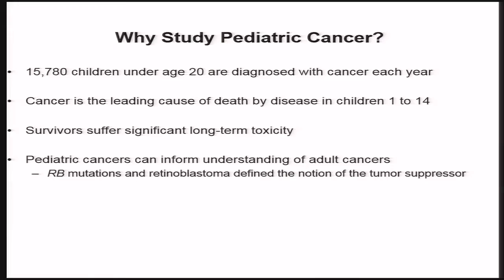But what I'd really like to focus on mostly today is this idea that pediatric cancers can really inform understanding of cancer more broadly, and that when you have a relatively simple genome, you can make observations that are more difficult to make in more heterogeneous, complex tumors. And I think I bring up this comment that RB mutations were discovered in a very rare childhood tumor that involves the eye, and this really sparked the notion of the tumor suppressor. And so our survival rates are overall pretty good.